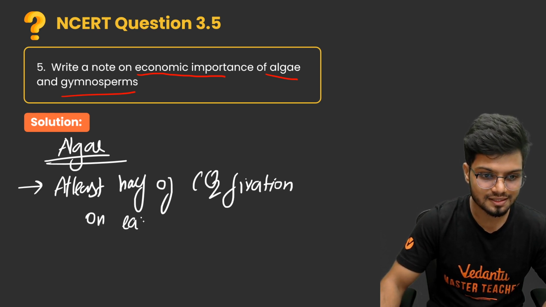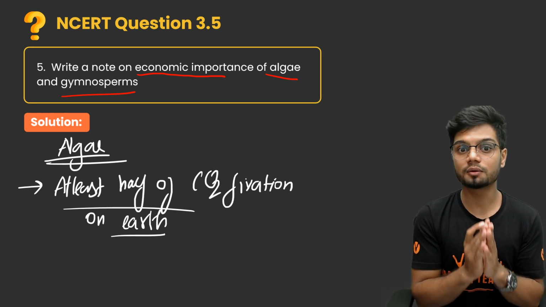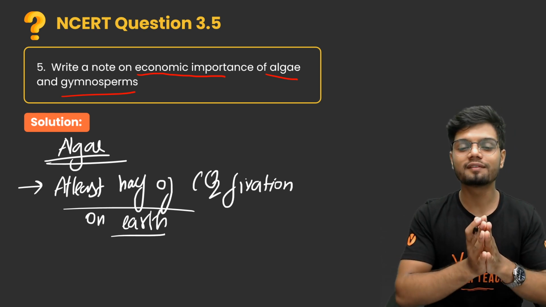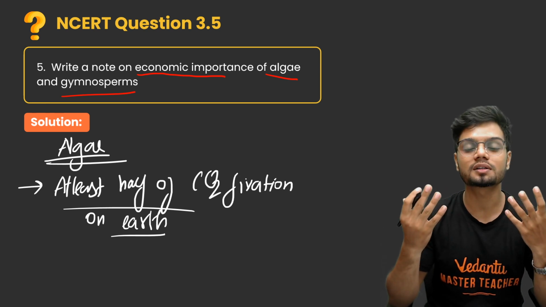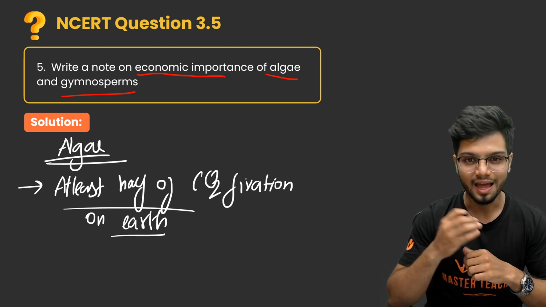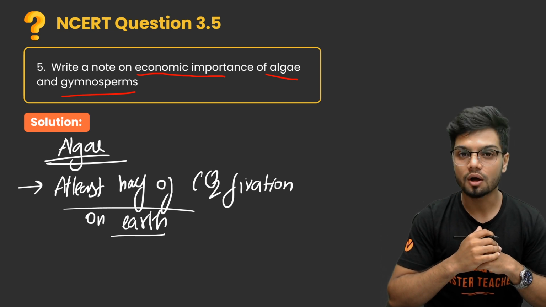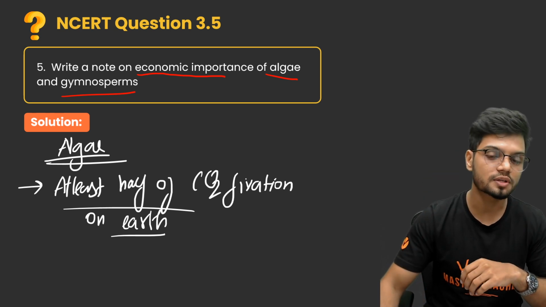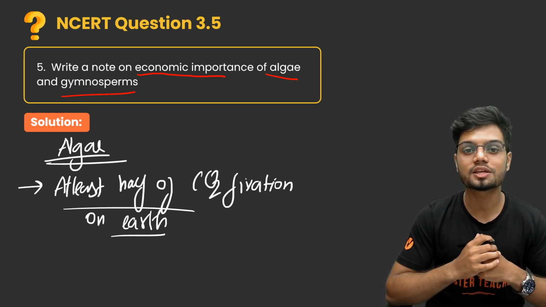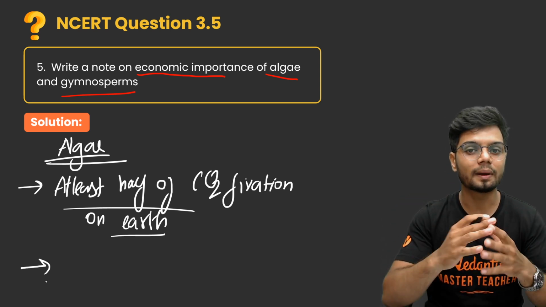Shocking, right? Yes, because these organisms are found in aquatic as well as terrestrial habitats. In aquatic, they are found in both fresh water as well as salt water and even brackish water. More than half the earth is covered by water, and in this water we have the algae, which do the photosynthesis and produce a lot of oxygen. So first and foremost, the economic importance of algae is that they do at least half of the CO2 fixation on earth. Now second, algae are part of the aquatic ecosystem.